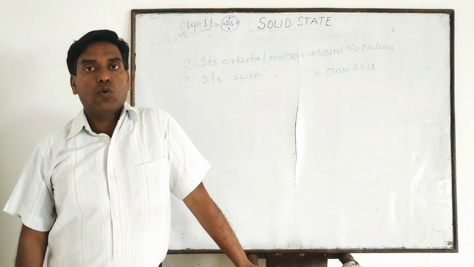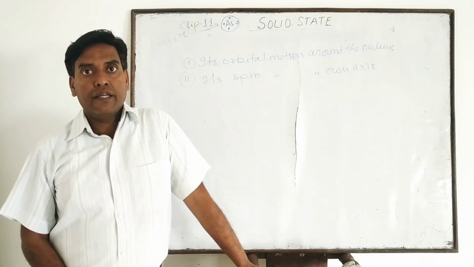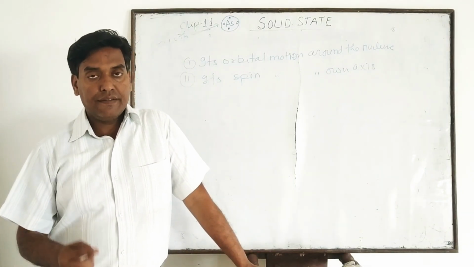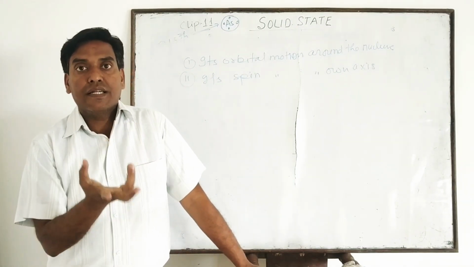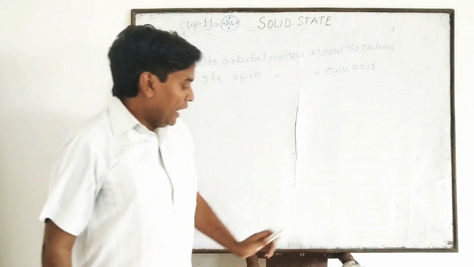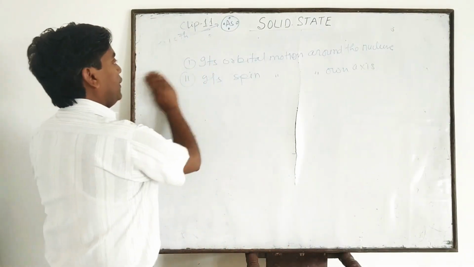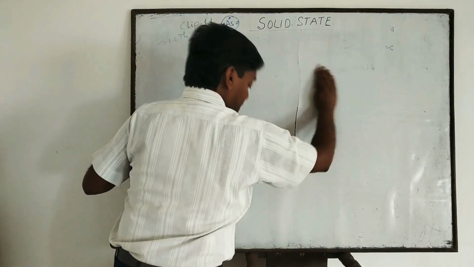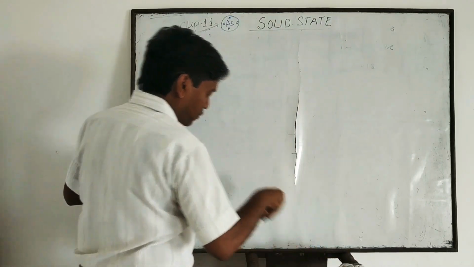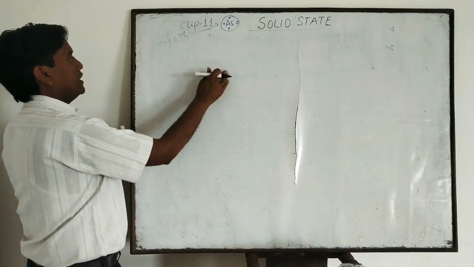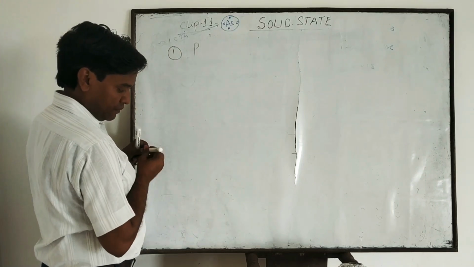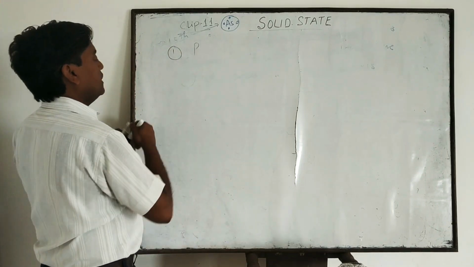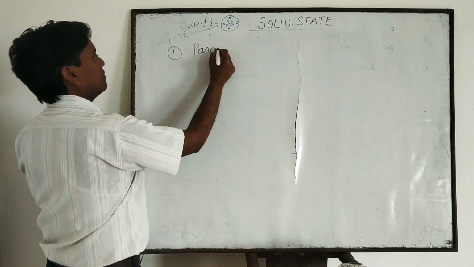In class 10, you already studied the magnetic effect of electric current, that when electrons revolve in a loop, they generate a certain magnetic field. And on the basis of this magnetic field, substances can be categorized into 5 parts. First is paramagnetic.